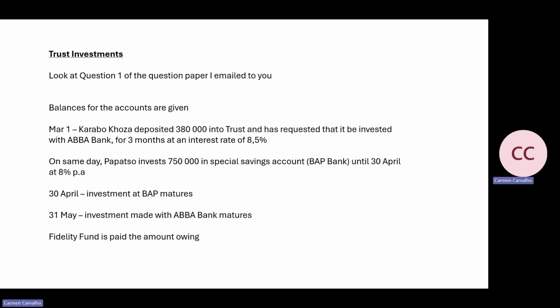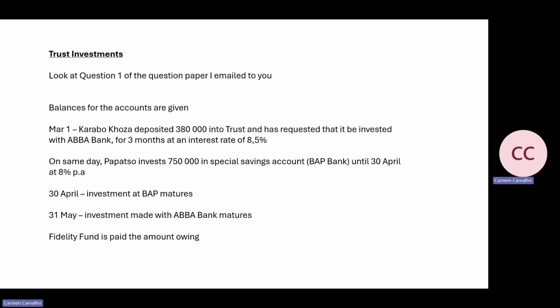Okay, so now I've just gone to that same paper I sent you and I'm doing trust investments. Look at question number 1 of the question paper. Balances for the accounts are given and they ask you to open up a trust cash book account, a trust client account, a Causa section 86.4, section 86.3, and a Fidelity Fund. So they're asking you to do that.